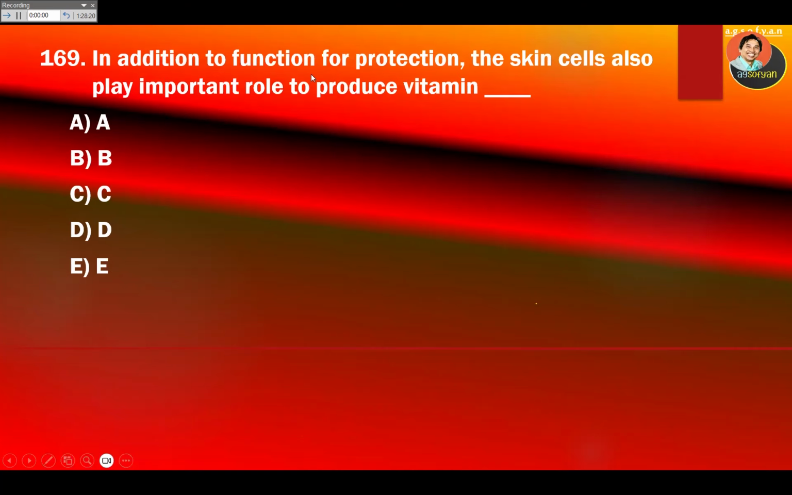In addition to its function for protection, the skin cells also play an important role in producing a vitamin. What vitamin? This vitamin is actually produced due to light. It's called vitamin D. The precursor of vitamin D is produced in the skin, and vitamin D itself will be produced in the kidney. So D, vitamin D.